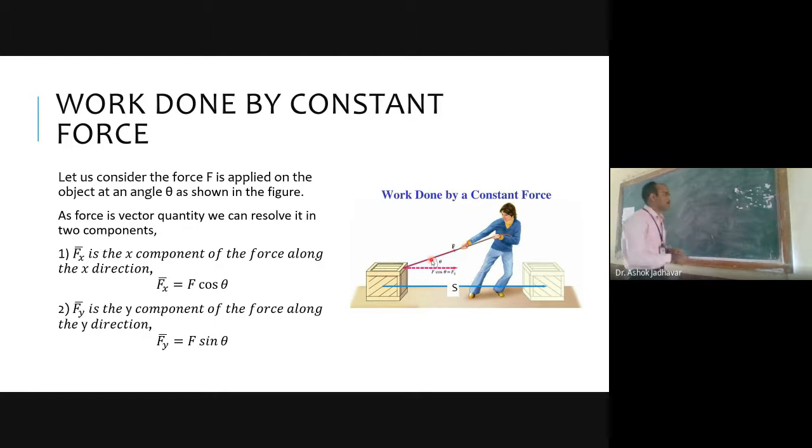Consider a block as shown in the diagram, and apply some force at an angle theta, and this is the direction of displacement. We will consider this is S, this is F, and this angle is theta.